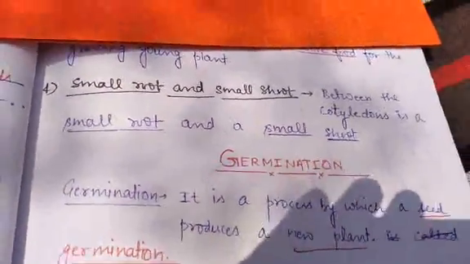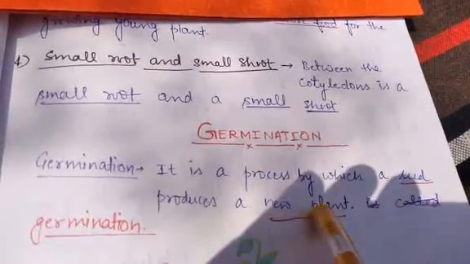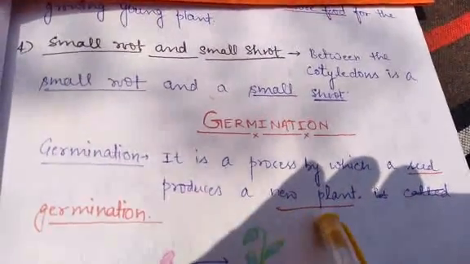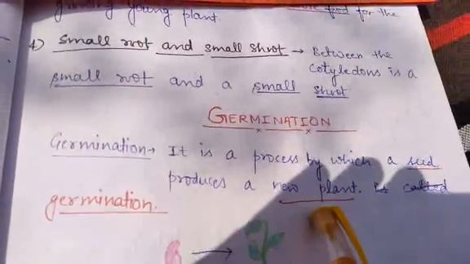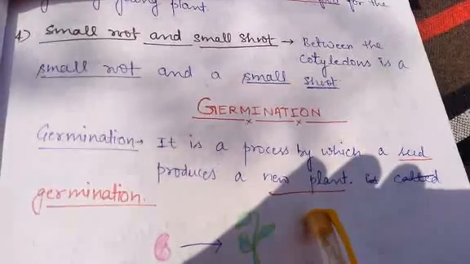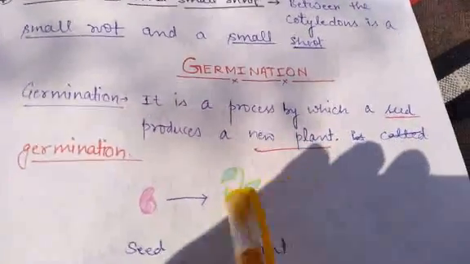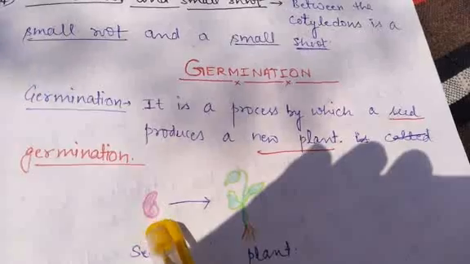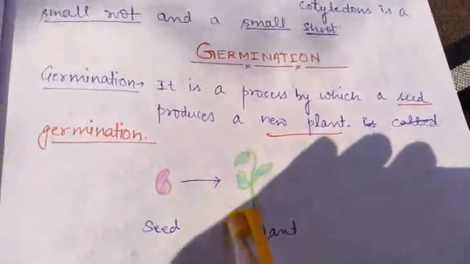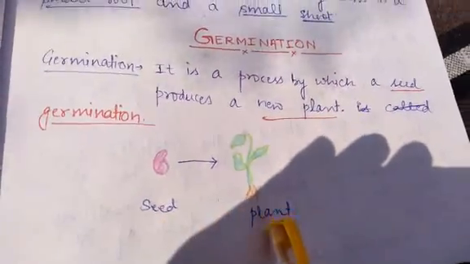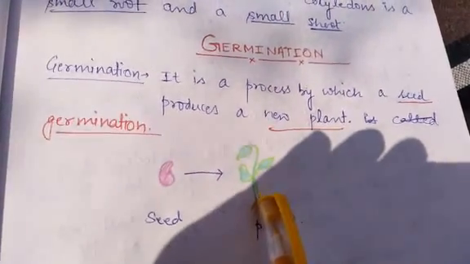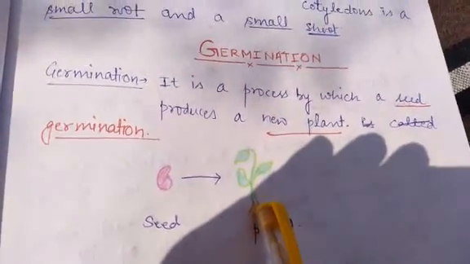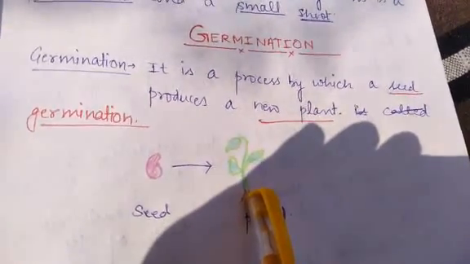So what is germination? Germination is a process by which a seed produces a new plant. The seed is going to produce a new plant, by which process? The name of the process is germination. So here one seed is mentioned. Now this particular seed is going to convert into a plant with the process that is known as germination. Further, we are going to focus on the various steps which are dedicated to germination.